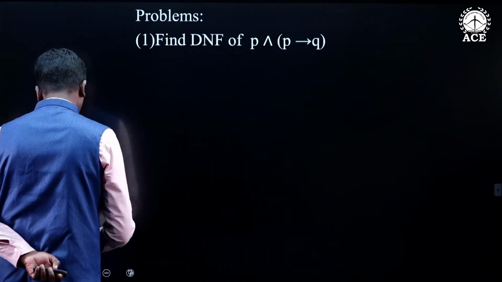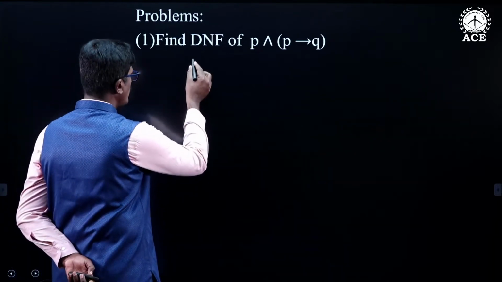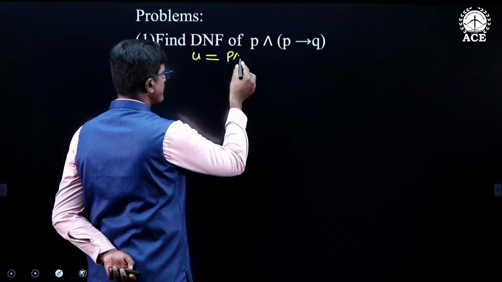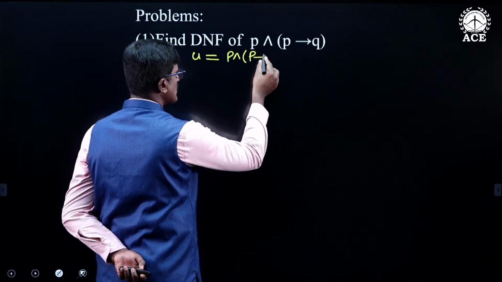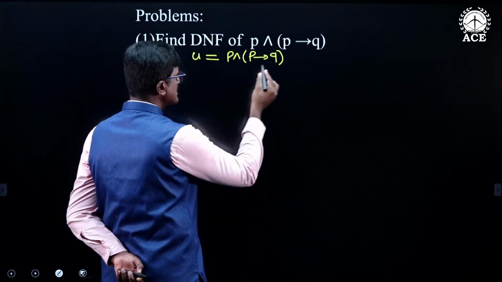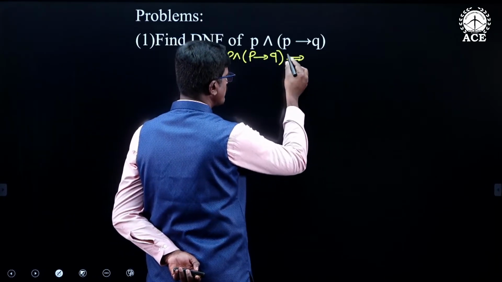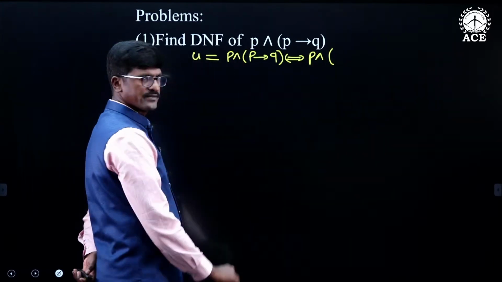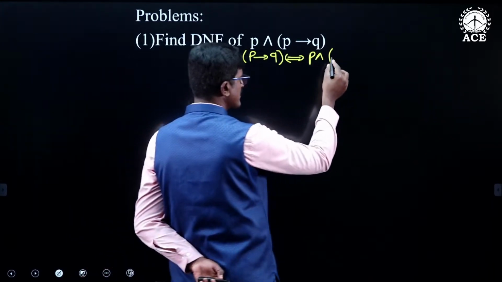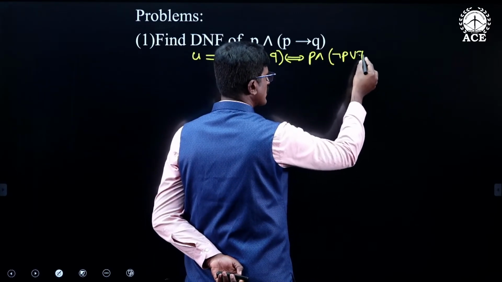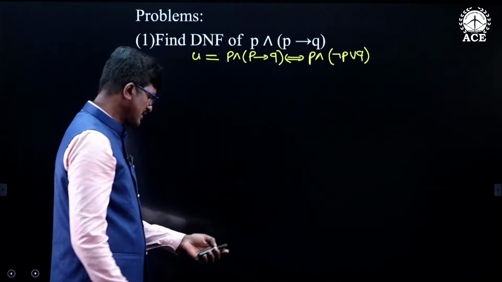The first one is this one. So here U is P and (P conditional Q). So this is logically equivalent to P and, removing the conditional statement, negation P or Q. Just now we have seen the property.